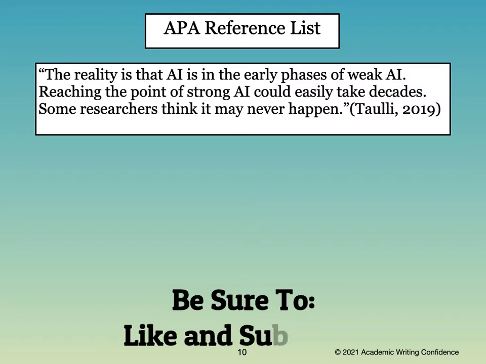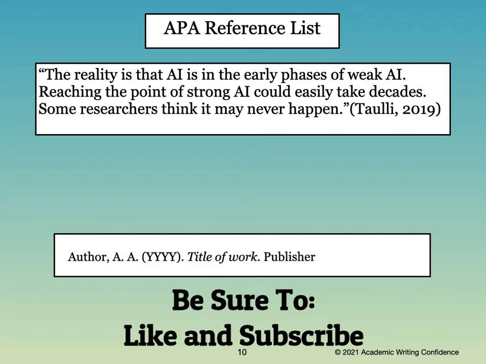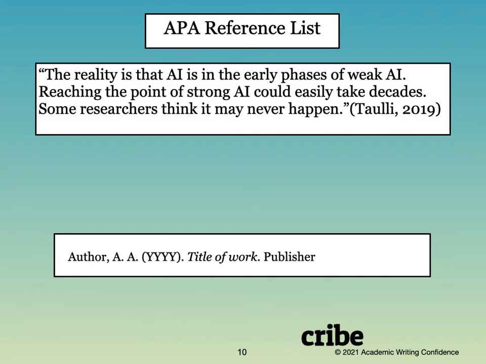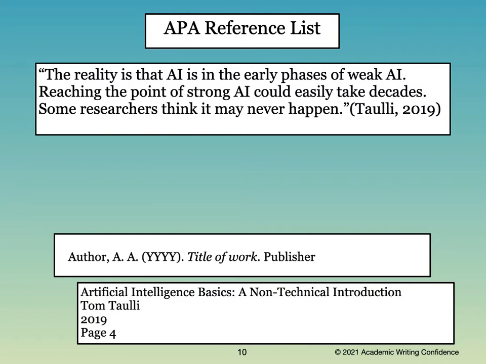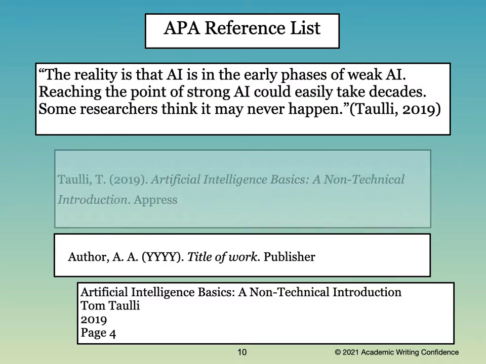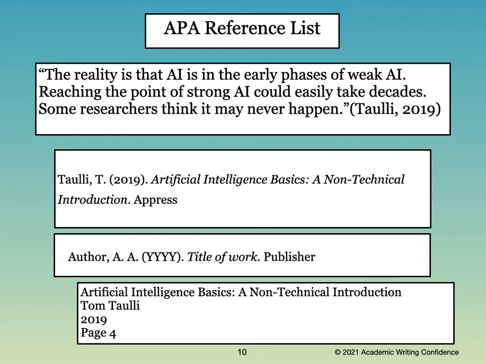For the APA reference list, we need to write it in this style. The author with their initials, the year, the title of the work, and the publisher. So again, here's the information that we have about where we found these words. So we will fill in the information like this. The author and the date would look like this. And this will connect with the in-text citation that we wrote in the essay.